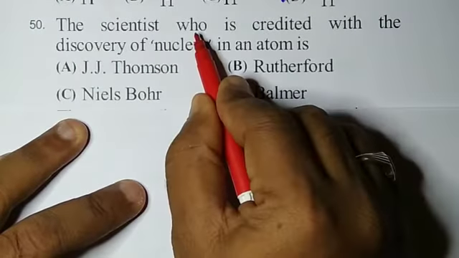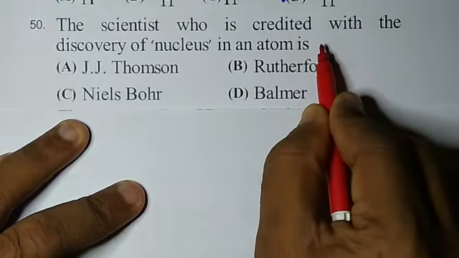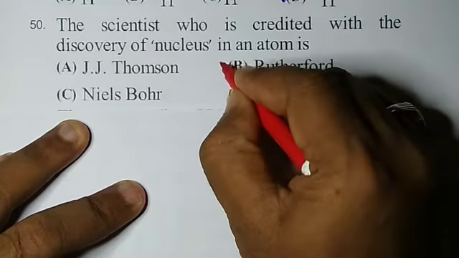Question number 50. The scientist who is credited with the discovery of the nucleus in an atom is, a direct question, Rutherford.